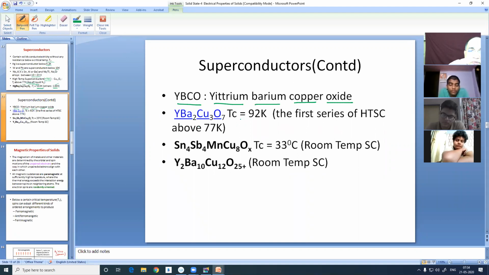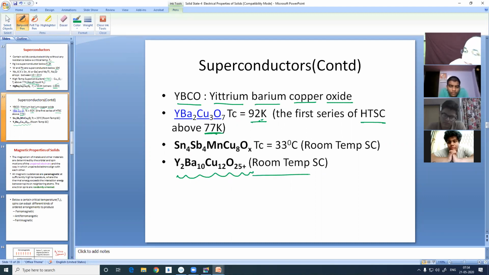This was the first YBCO, which had a critical temperature of 92 Kelvin. It was the first high temperature superconductor above 77, the liquid nitrogen temperature. But later on, very recently, we have another YBCO which is very funny: Y2, Ba10, Cu12, O25 plus 1, 2, 3, 4. You can add, that can be an increment over and above 25. So this is a room temperature superconductor.